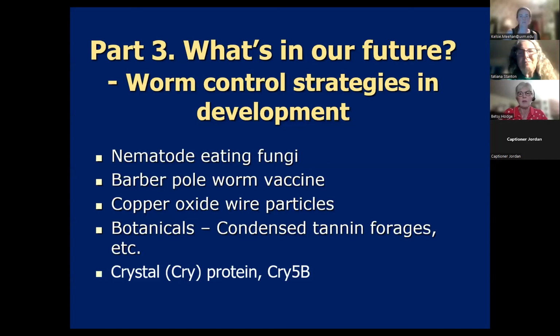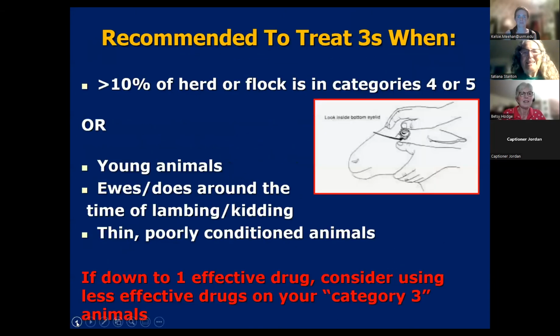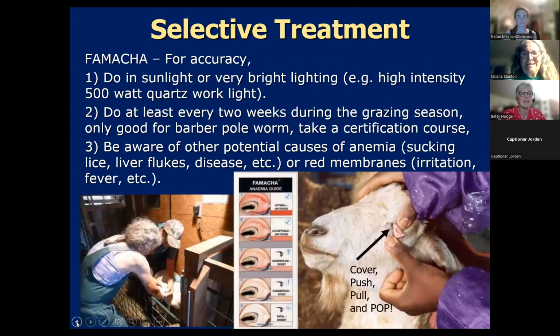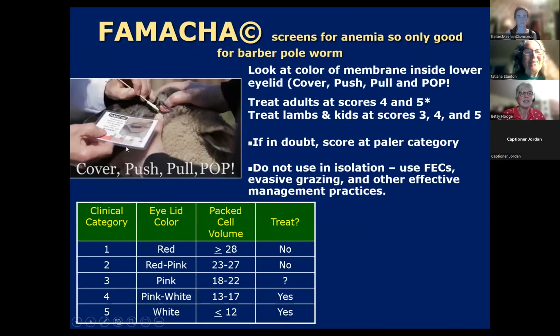Did you notice on that one FAMACHA picture, they are holding the card in the wrong direction? Never noticed that before. Why don't you go back and let me see that for a second? Oh yeah, and that's not one of ours.